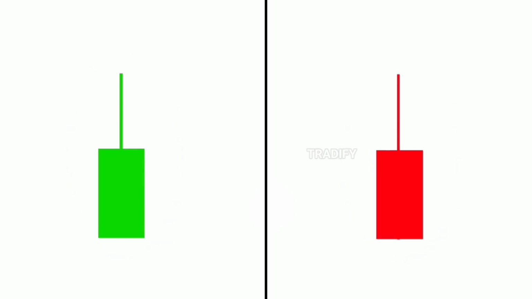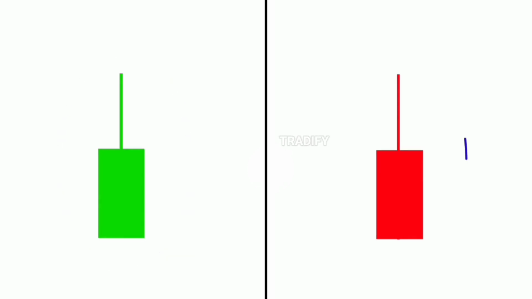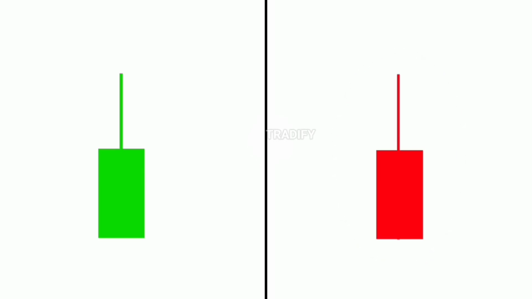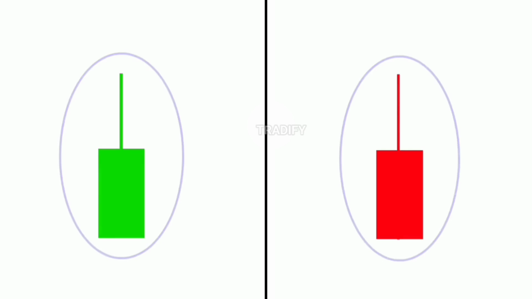If this candle forms in green color on the chart, then it indicates that the price is neutral at this time, meaning the price is neither under the control of buyers nor sellers. But if this candle forms in red color on the chart, then it indicates that the price is currently under the control of sellers. Let's see how these two candles form on the chart and what their psychology is.